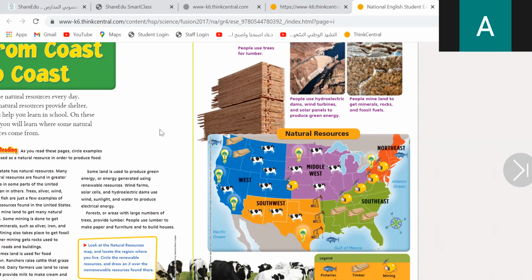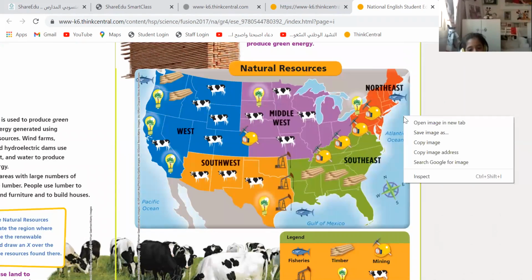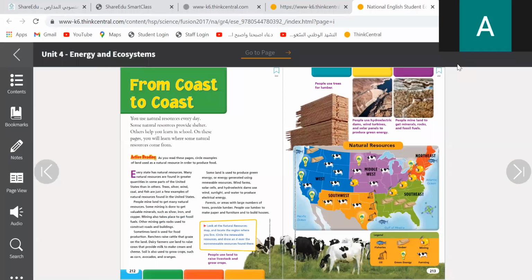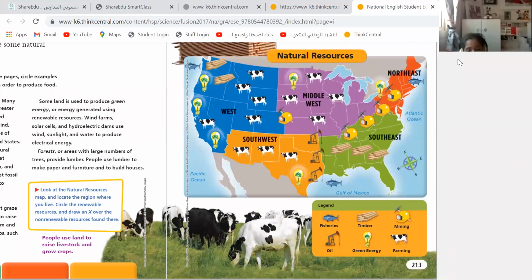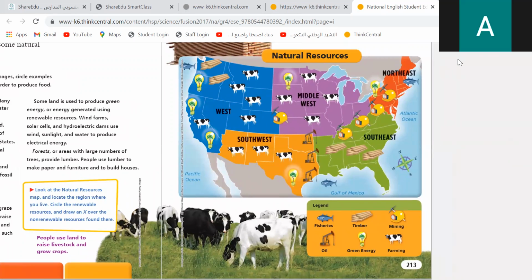All right. Where can you find many trees? Many trees. Forest. Desert is the least place. Where can you find so many trees? The forest. Do we have any forest over here in Saudi Arabia? No. But we have a lot of trees in America, in the south and sometimes in the north.